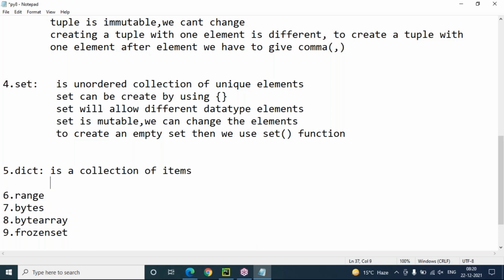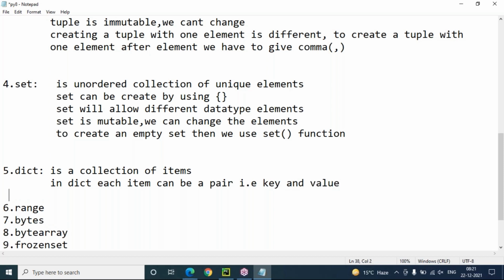In dictionary, each item can be a pair, that is key and value. Both key and value combination is called one pair, one item.